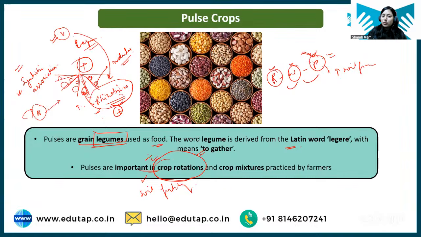Now this is also a point that you have to learn, it can be asked in your examination. ठीक है, pulses are an important part of crop rotation. Then the name of a bacteria, rhizobium, which helps in fixing atmospheric nitrogen. And what are legumes and how they are useful in increasing soil fertility. ठीक है, this whole concept is very important, please learn it. Okay, चलो.